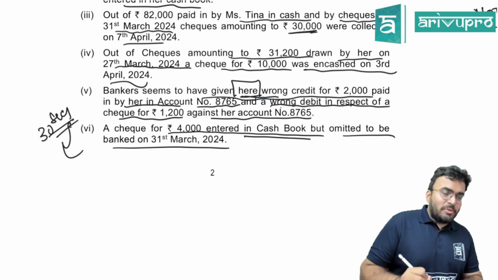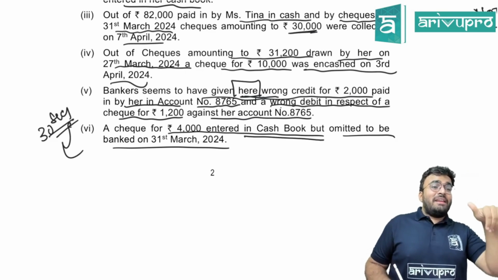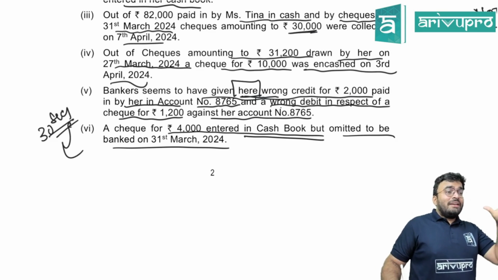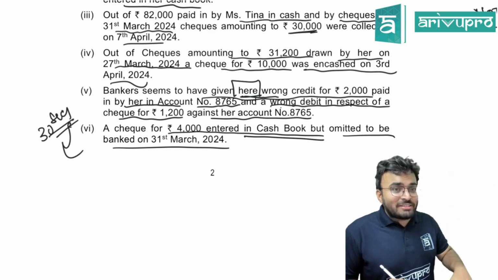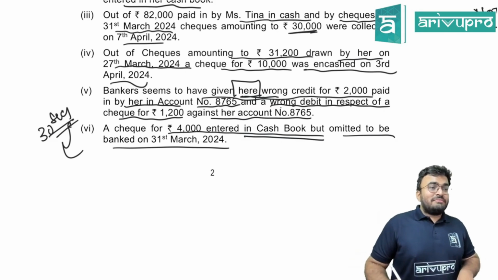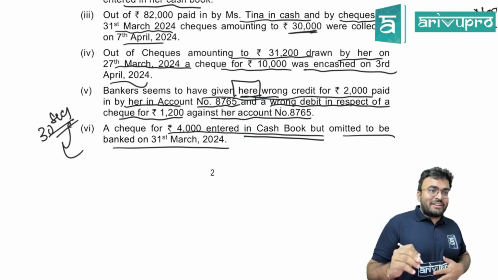Check entered in cash book means balance has increased or balance has decreased? Balance has decreased. Less is correct.